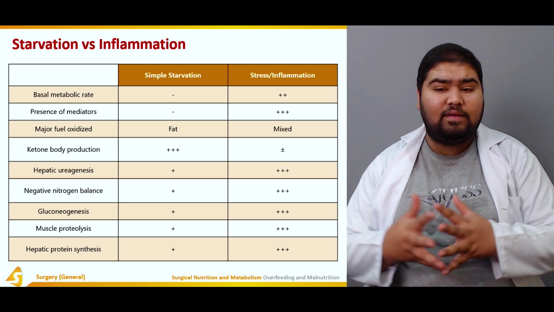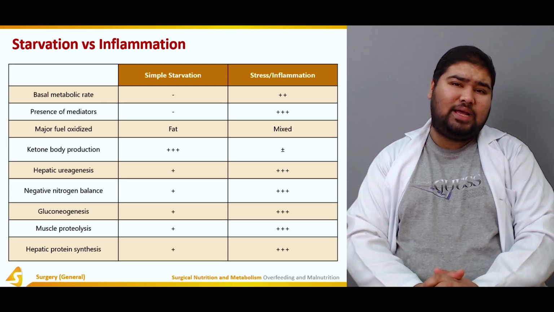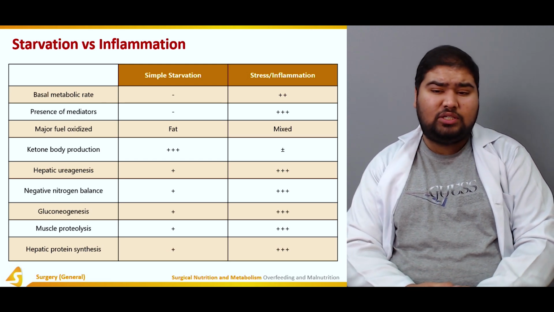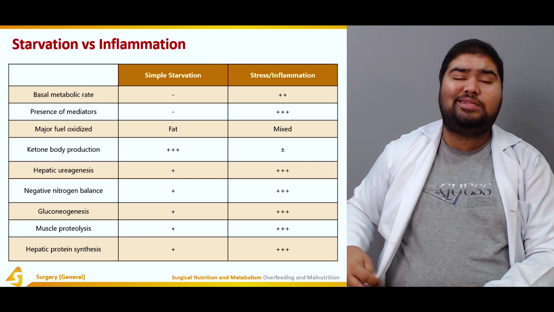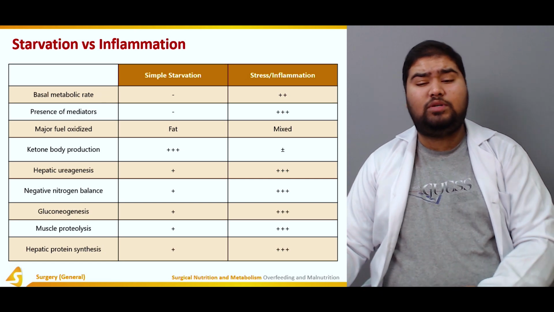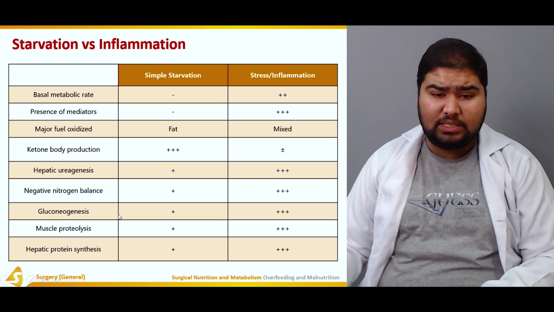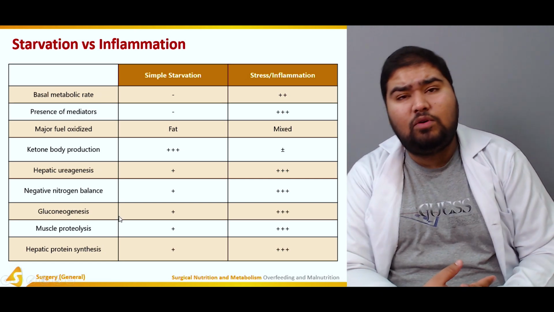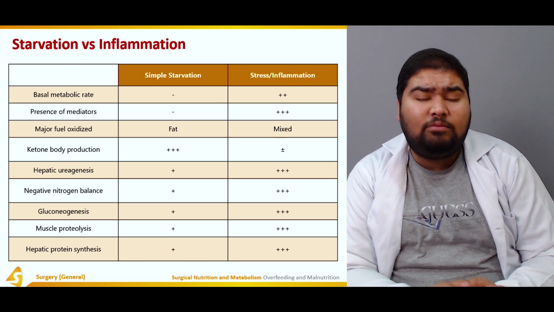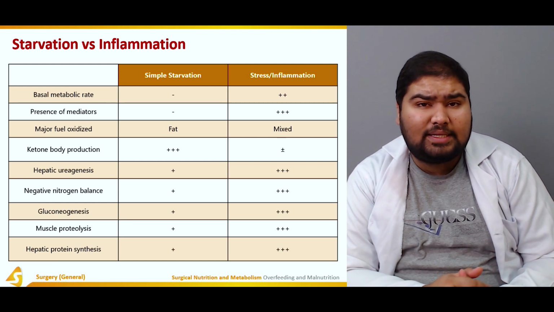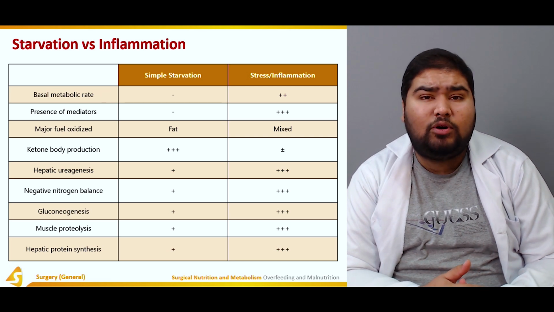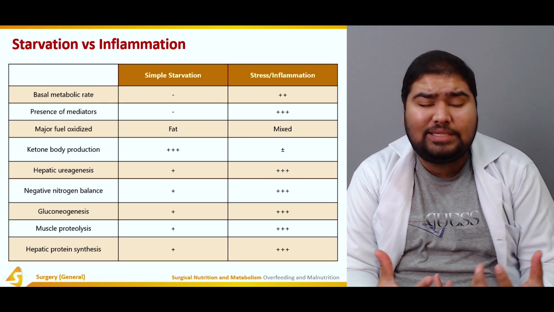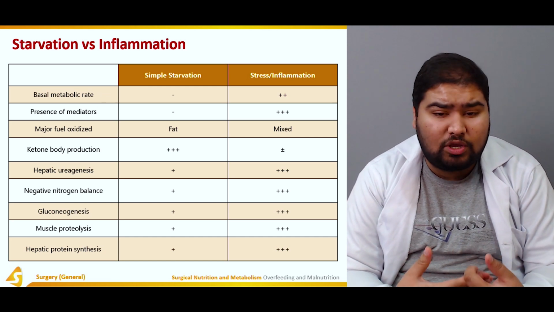Now, there's negative nitrogen balance in simple starvation, and the negativity of the nitrogen balance increases in stress or inflammation because the proteins are being broken down. In terms of gluconeogenesis, there's some gluconeogenesis taking place in simple starvation, but in stress or inflammation, because the body is in a panic state, there's lots of gluconeogenesis.